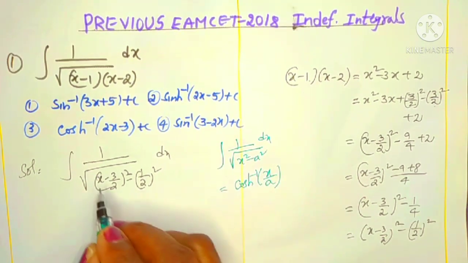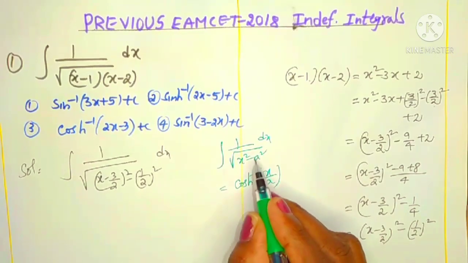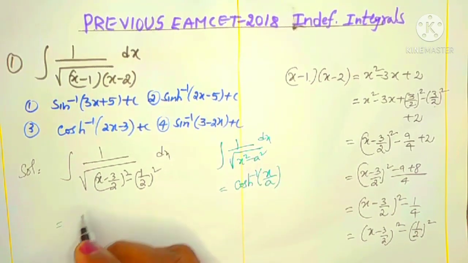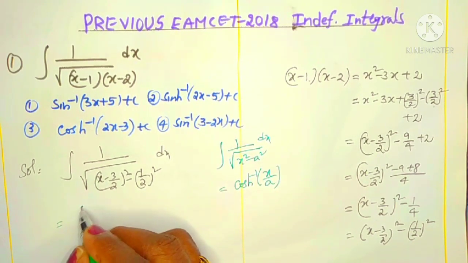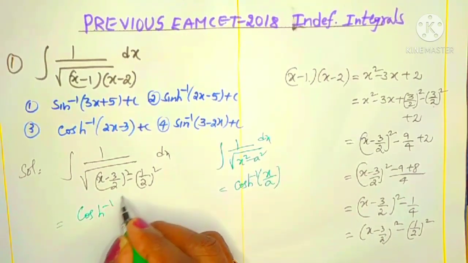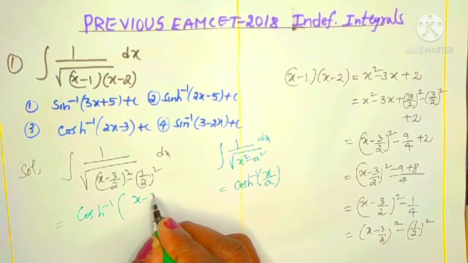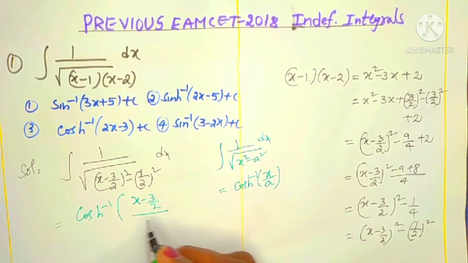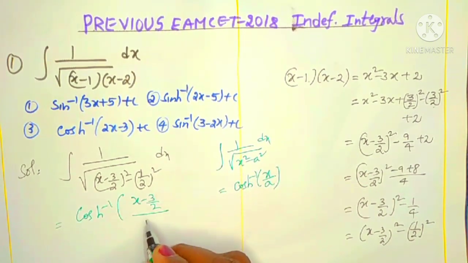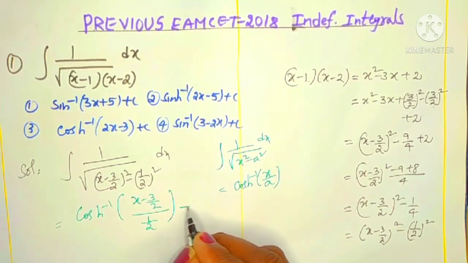Yes, in place of x, there is x minus 3 by 2, and a is 1 by 2. Therefore, we can take this as cos h inverse of x, where x means x minus 3 by 2, by a, where in place of a it is 1 by 2, plus the integral constant as usual.